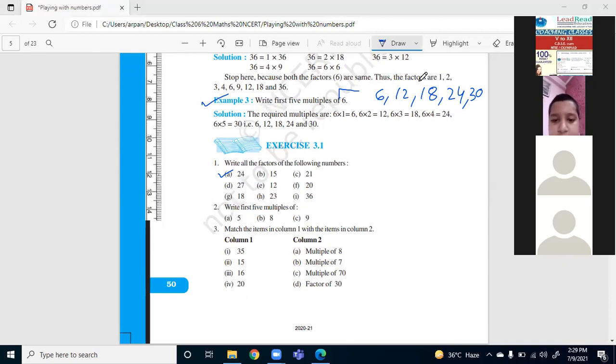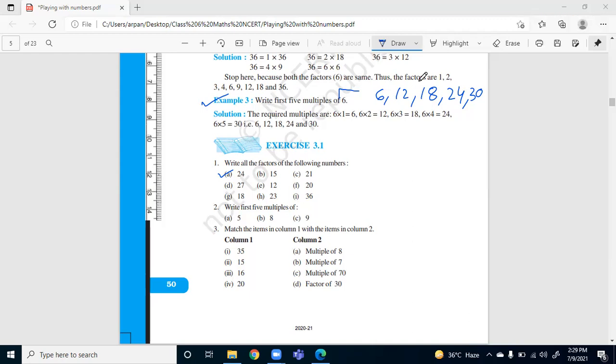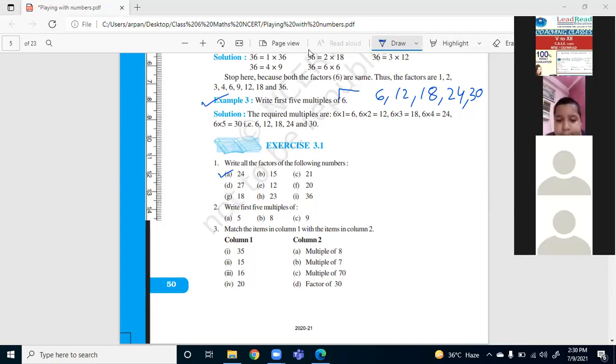So let me check who has sent me correct answers. Correct answers were sent by Hriday. Your 23 is correct. Samarth, your 23 is correct. Ahana, your 23 is correct. And Samarth, in your 36 one factor is missing. Hriday, your 36 is correct. Very good. Ahana, your 36 is correct. Very good.